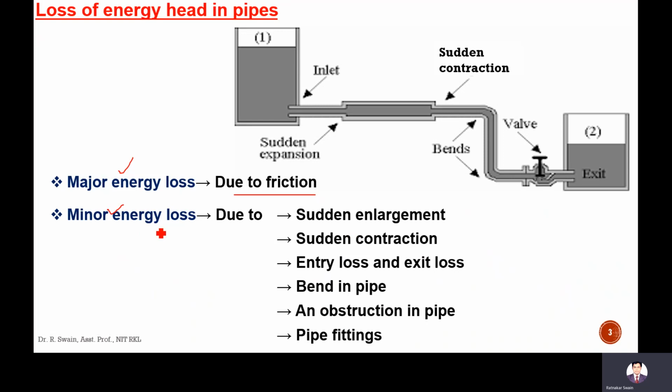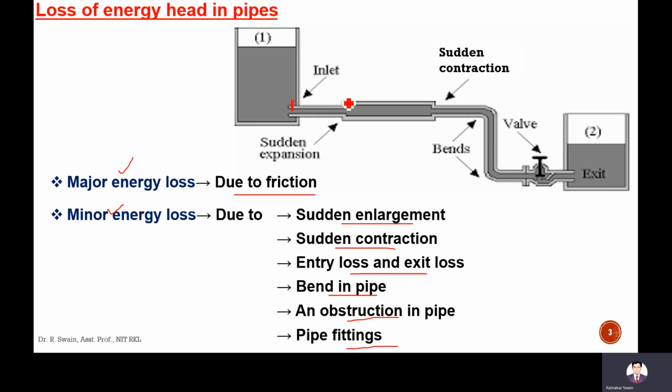And the minor energy loss means very little energy loss, and there are different minor losses. One is due to enlargement, sudden contraction, entry loss and exit loss, bend in pipe, obstruction in pipe, pipe fitting. For example, here at the inlet, at this point, there will be some energy loss, that is called entry loss, or loss at entrance.